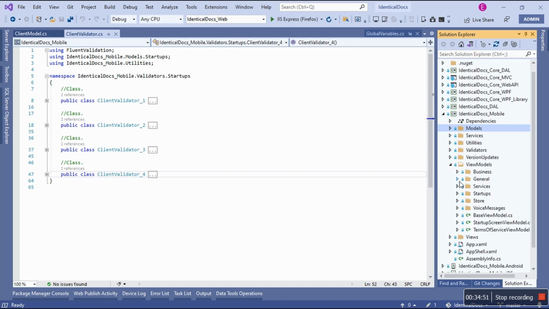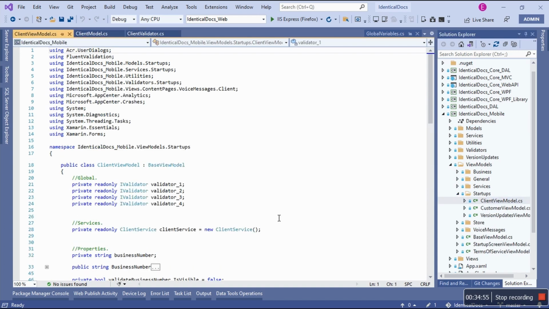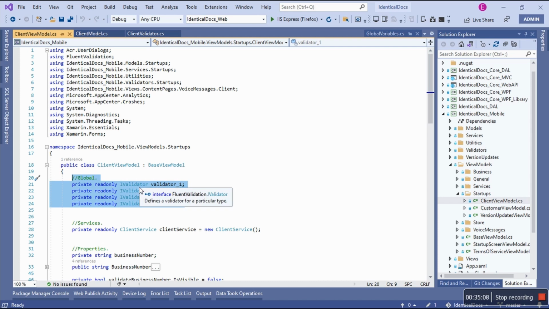View model. Startups for client view model. Now, the first thing that you need to do is to bring in the global variables for iValidator. I had to figure out that I had to bring in iValidator.